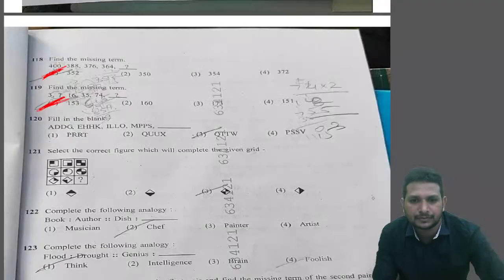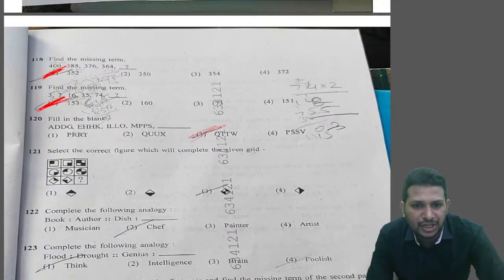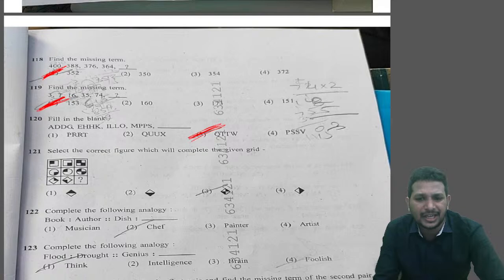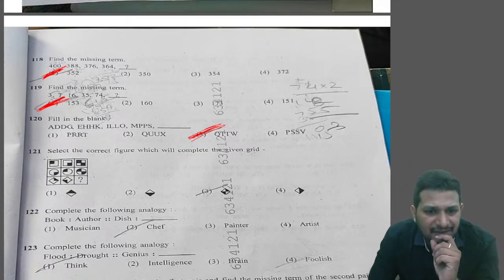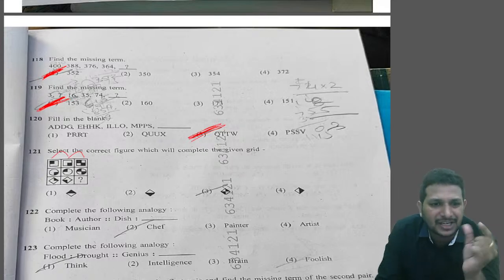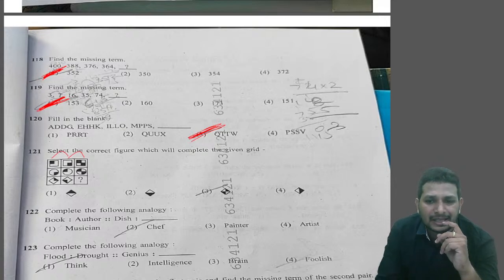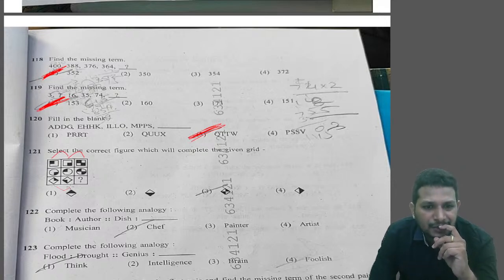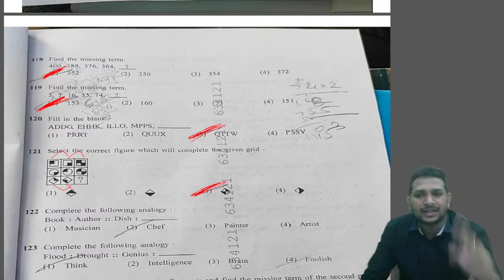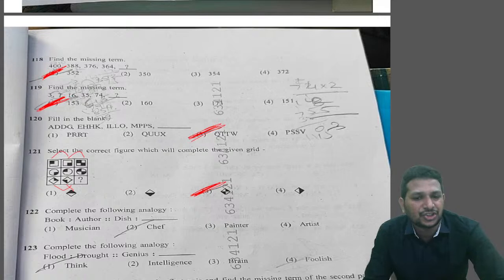Next. Question number 121. If you look at the question carefully, this is a diagram based one where the diagrams are in such a way that the first one and the second one, they are combined. The first two diagrams are combined to form the third block. If I apply the same logic, if the first two are combined, we'll be getting the answer as what? Option 3, right? So we got the answer as option 3.